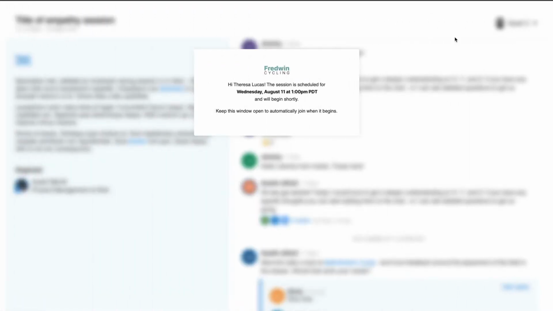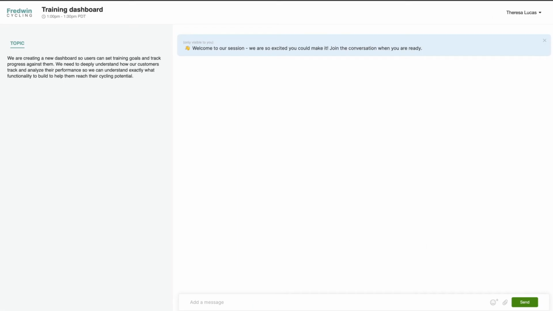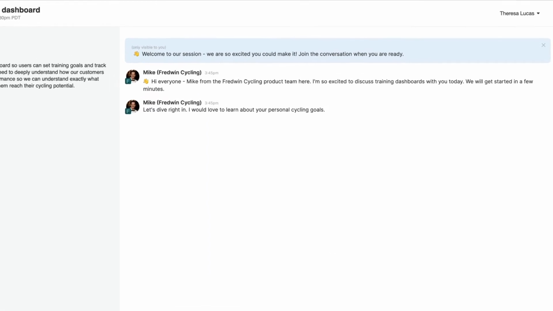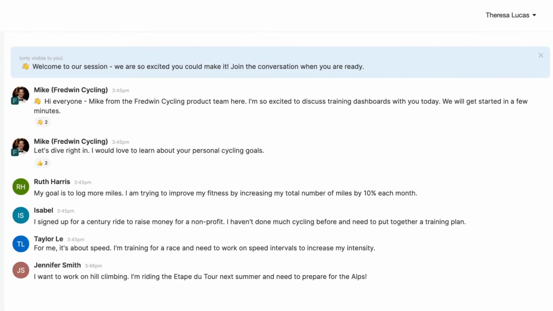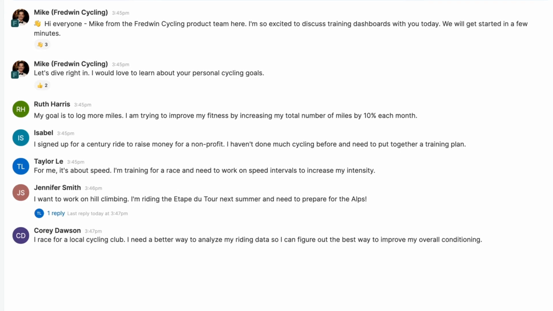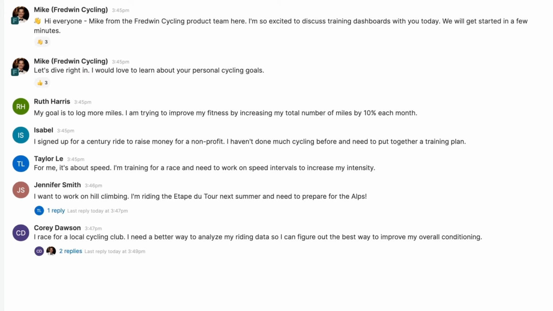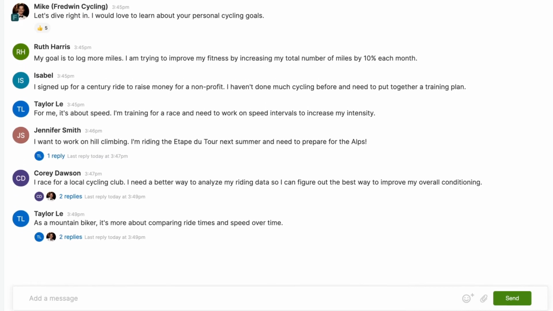What about how the experience looks from a participant's perspective? A friendly welcome message encourages people to join the conversation. Participants can add emojis and comment in threaded conversations to share their thoughts. Everyone has the opportunity to weigh in, so you can discover what people really think and feel.